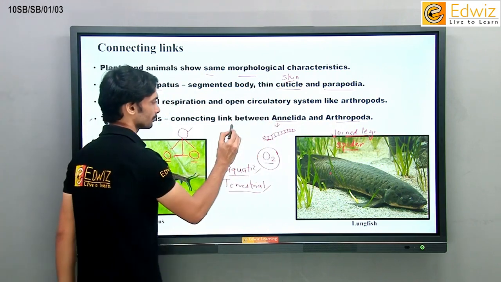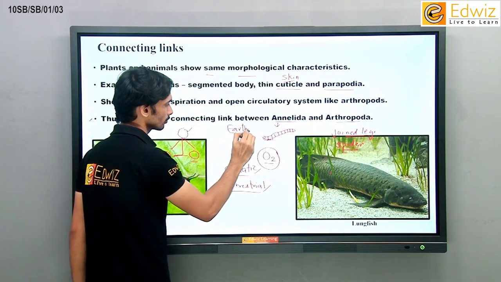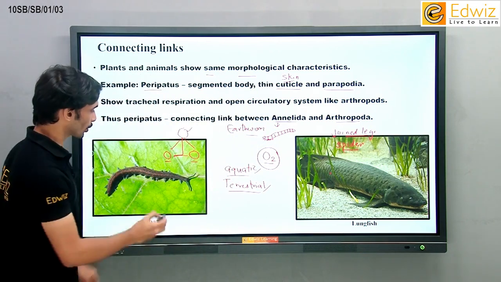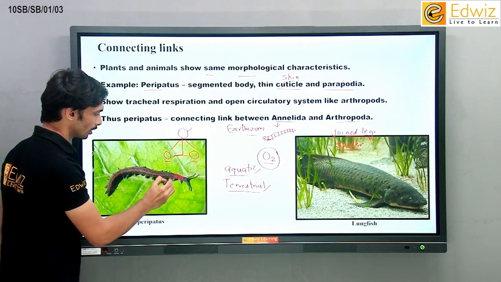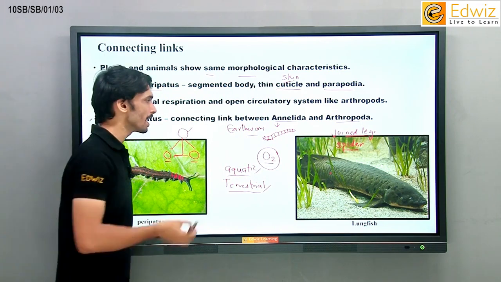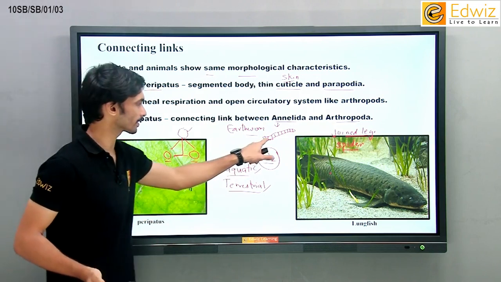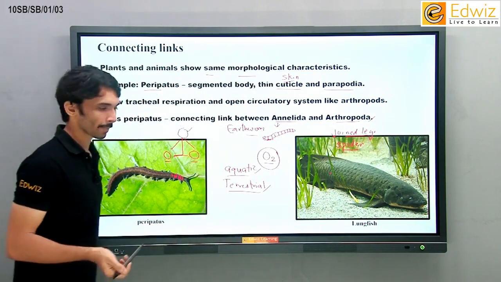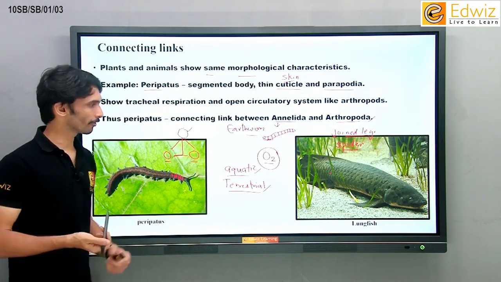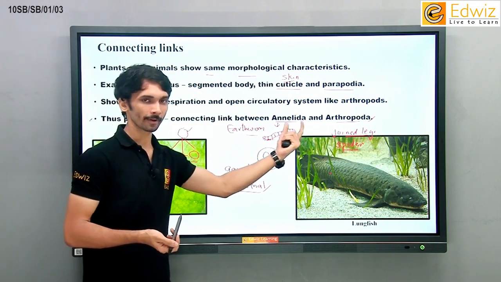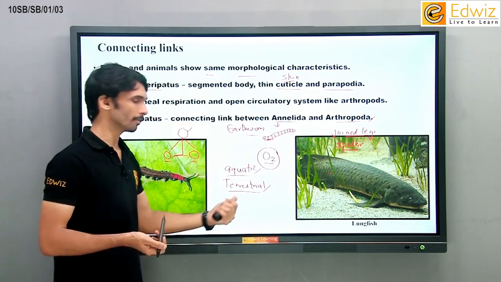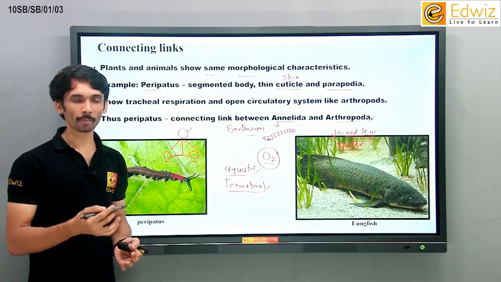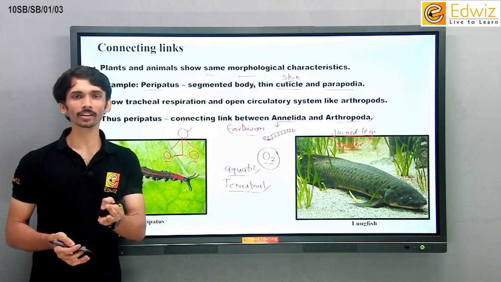Annelida means your earthworms. Example, earthworms. Okay, annelida मतलब segmented body. Segmented body, which means body के ऊपर ऐसे बहुत सारे segments रहते हैं. Okay, once you see peripatus, you can see all those segments. Even if you see earthworm, you can see all the segments like this, lines like this. Similarly, arthropoda, joint legs spider के पास रहते हैं, वैसे ही joint legs इनके पास भी हैं, and therefore this will be called as a connecting link between both of them. In this way, your connecting links topic becomes here an important topic for actually finding out the evidence of evolution.